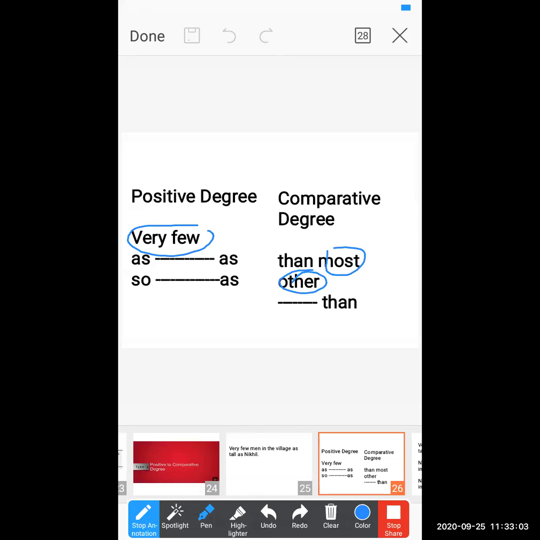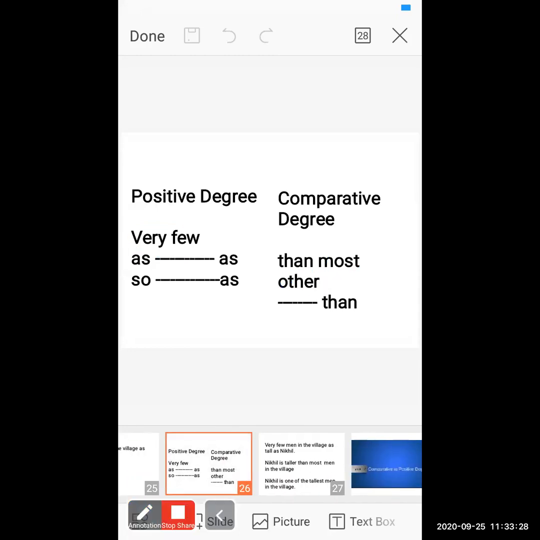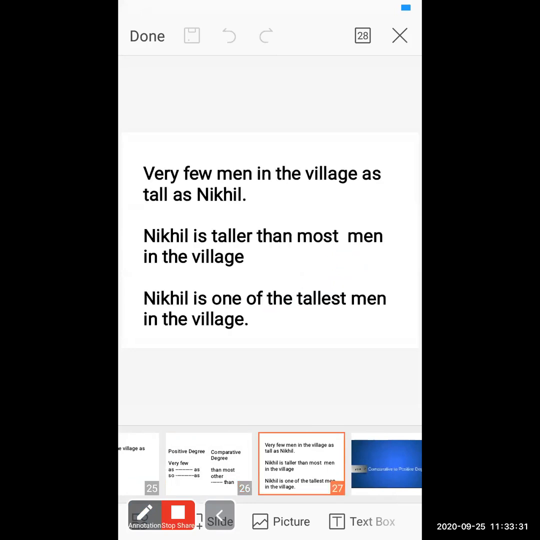If you recognize this sentence formation, we already saw it when I taught you the superlative degree. First, you have to identify the sentence. If you find "very few" in a sentence and you have to convert it into the comparative, you have to add "most other". Now let us see how the sentences should begin.